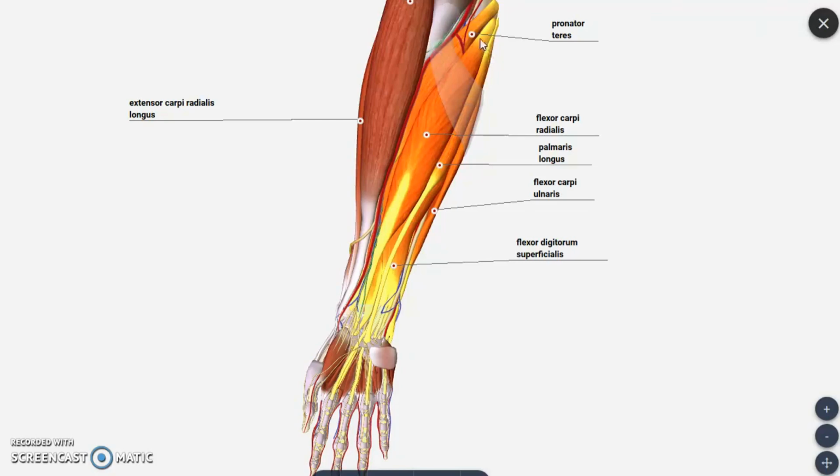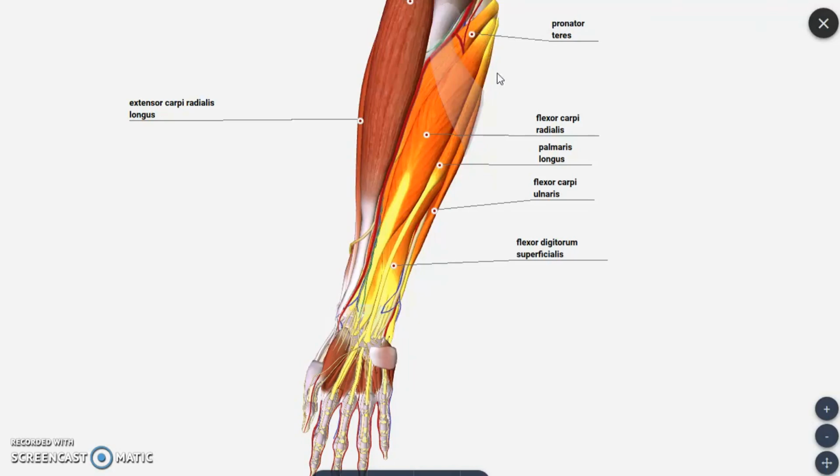Now remember, all flexor muscles are going to take origin from the medial epicondyle of the humerus bone. The humerus is a bone present in the arm region, and it has a medial epicondyle and a lateral epicondyle. This is the medial epicondyle. From the medial epicondyle we have the origin of all the flexor muscles of the anterior compartment of the forearm region. Here you can make out all the muscles taking origin.